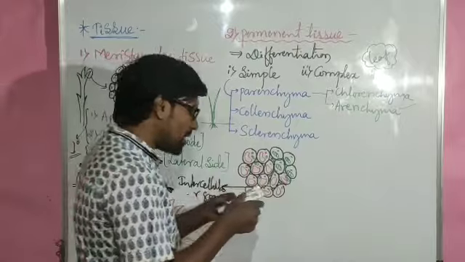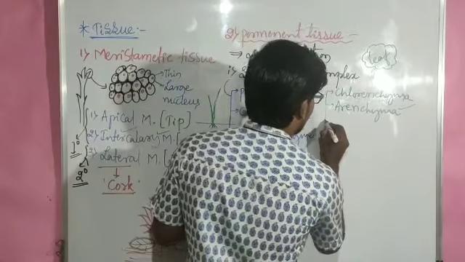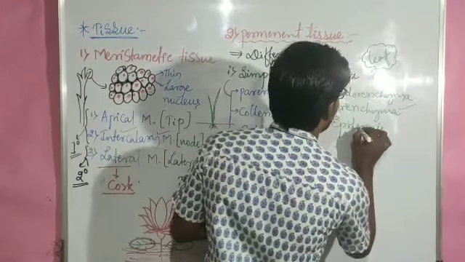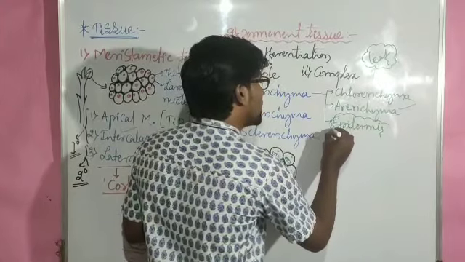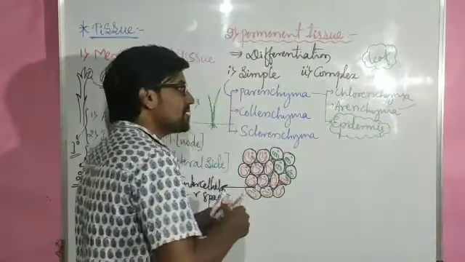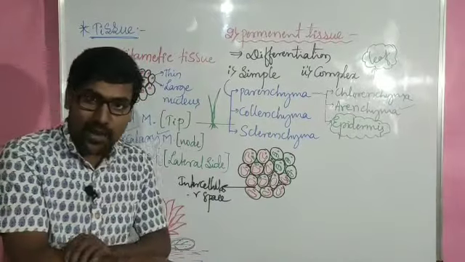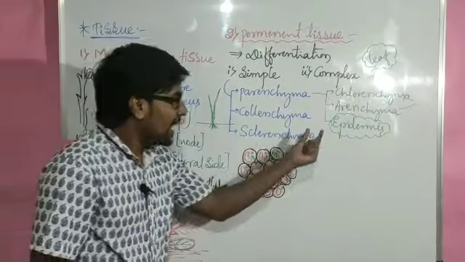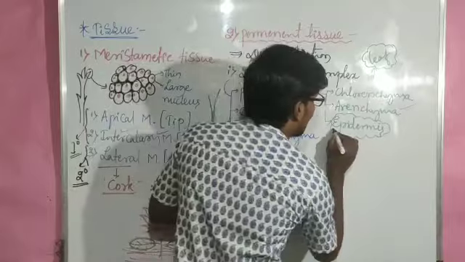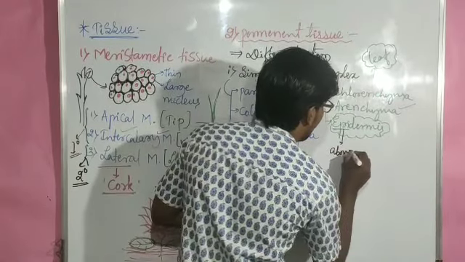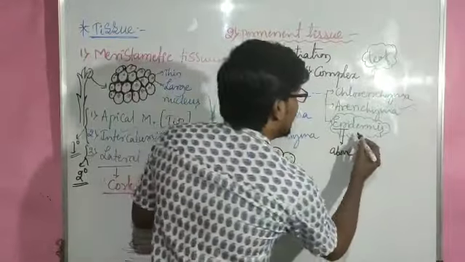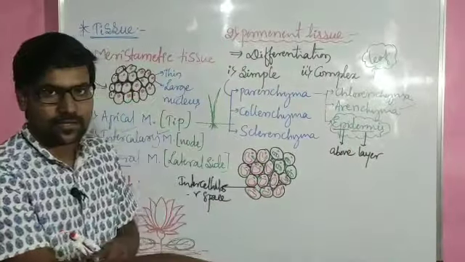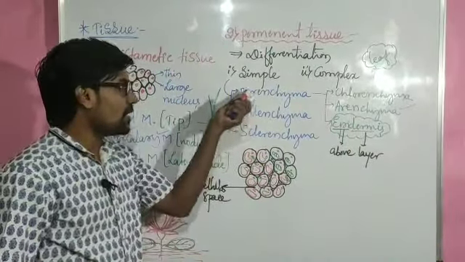And one more major work done by parenchyma is that it acts as epidermis. So this is the major point: parenchyma tissue acts as epidermis. Epidermis means skin of the plant. As we have skin, the plant also has skin. That skin we call epidermis. Epi means above, or the outer one. Derm means a layer. That means epidermis means above layer. The plant has one above layer, and that above layer is parenchyma.